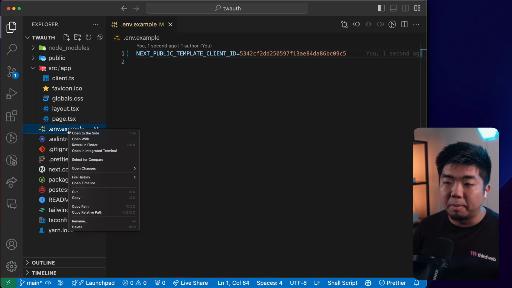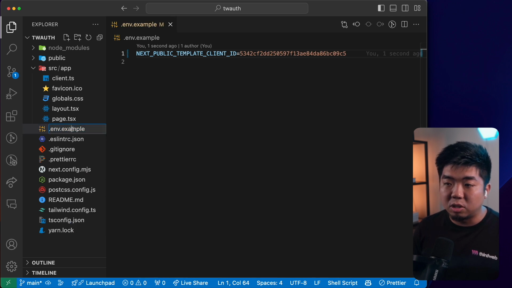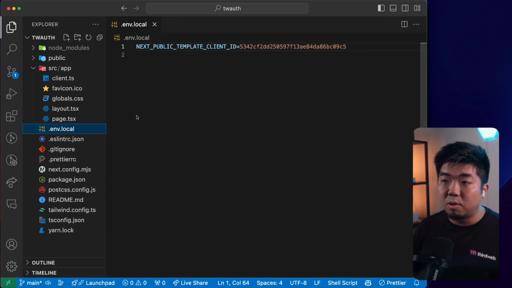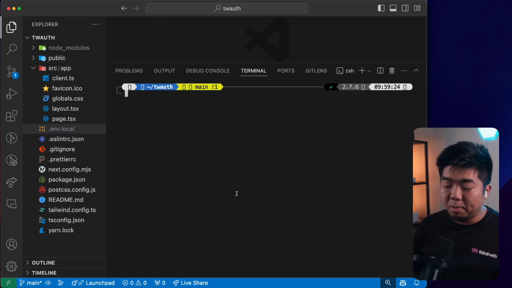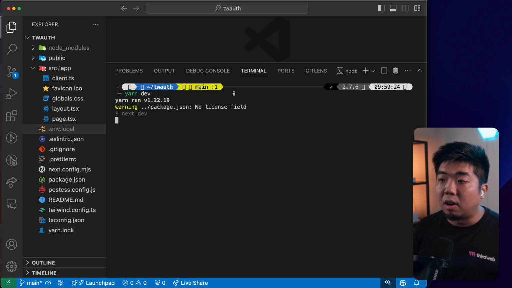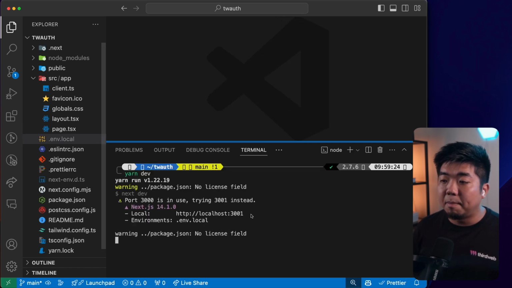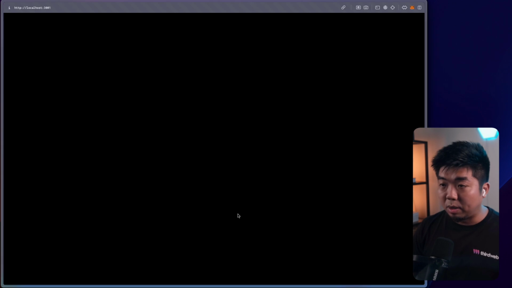Now we also need to come here and rename this. I'm just going to change this to .env.local here. And we're going to close that out. And let's open up our terminal here and then run this project locally. So this should be our thirdweb Next.js template here. We'll open this on 3001 here. So let's take a look.